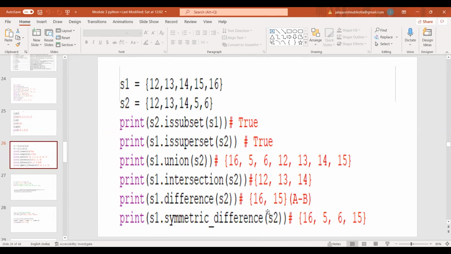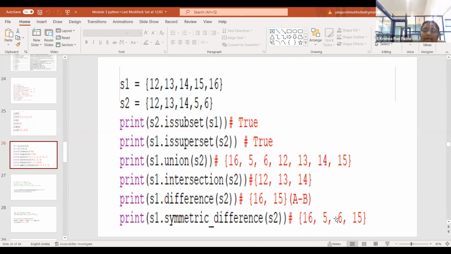Whereas with symmetric difference, whenever you use this method, you are going to get the unique elements of both S1 and S2. See here, from S1, whatever the common elements, they are not displayed. Whatever the uncommon elements, 16 and 15 are uncommon. Please observe here.